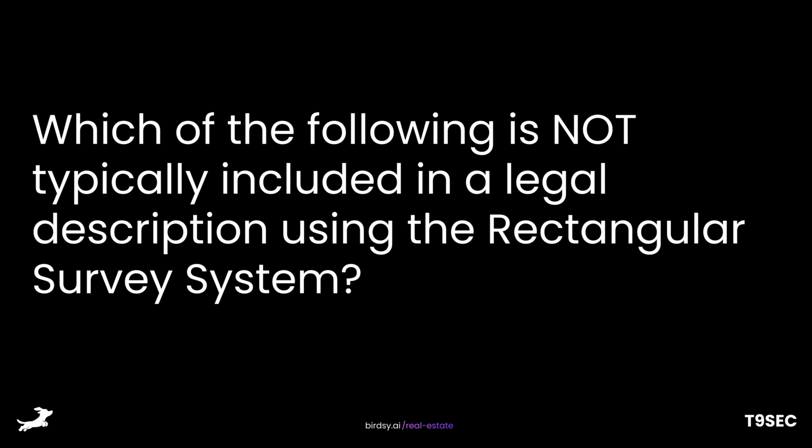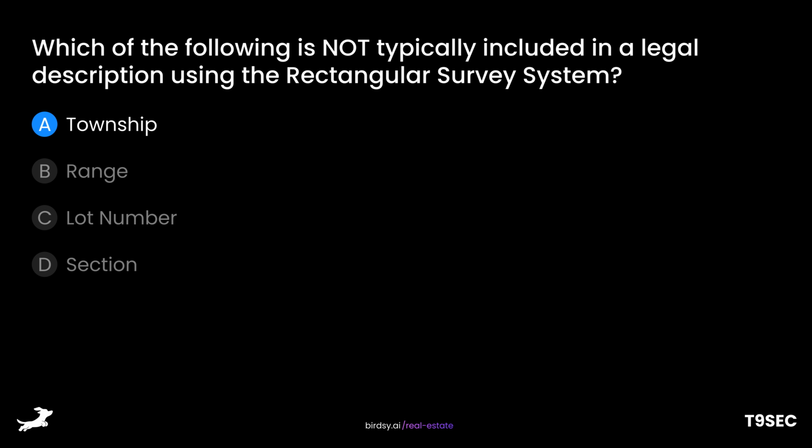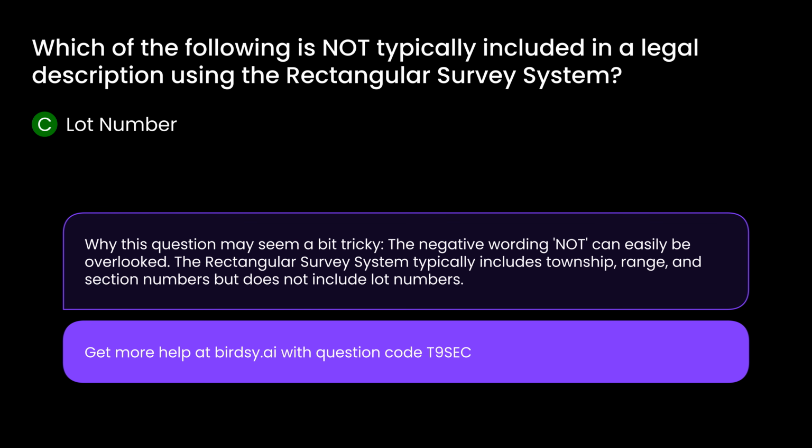Which of the following is not typically included in a legal description using the rectangular survey system? Is it A, township, B, range, C, lot number, or D, section? The answer is C, lot number. Why this question may seem a bit tricky. The negative wording "not" can easily be overlooked. The rectangular survey system typically includes township, range, and section numbers, but does not include lot numbers.